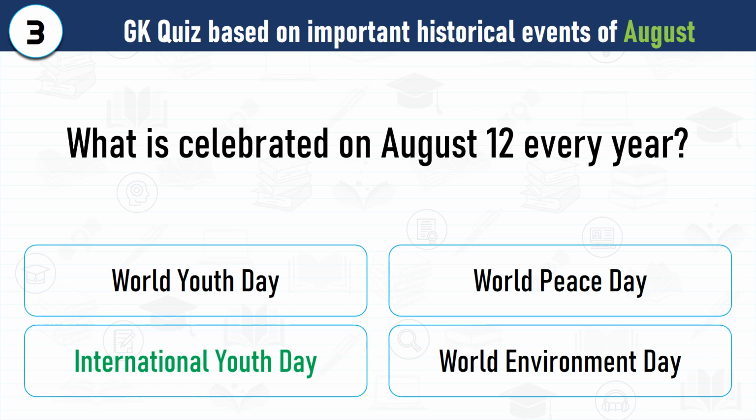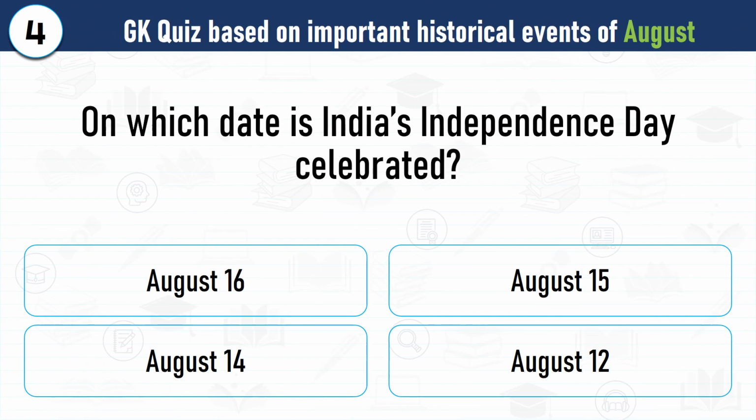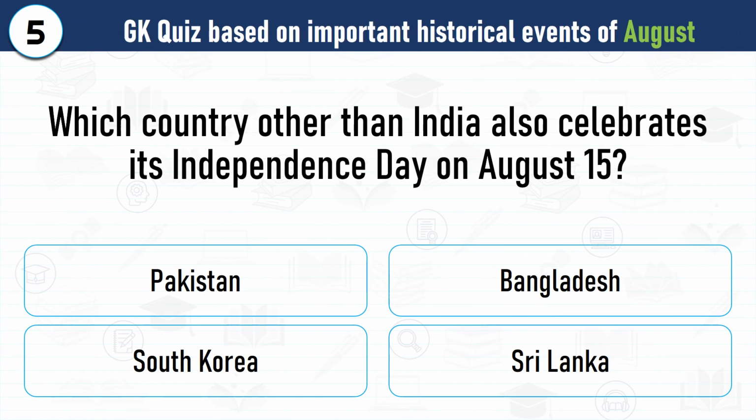Question number 4. On which date is India's Independence Day celebrated? Correct answer is India's Independence Day is celebrated on the 15th of August. Question number 5. Which country other than India also celebrates its Independence Day on August 15th? Correct answer is South Korea marks its liberation from Japanese rule on the 15th of August.